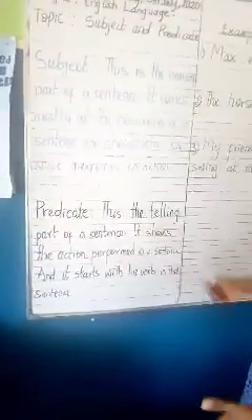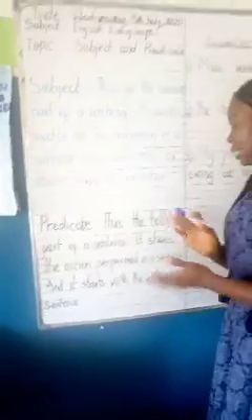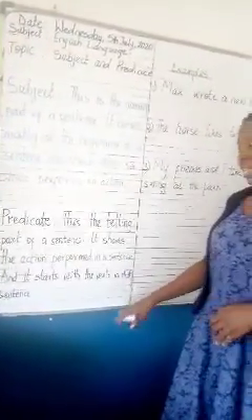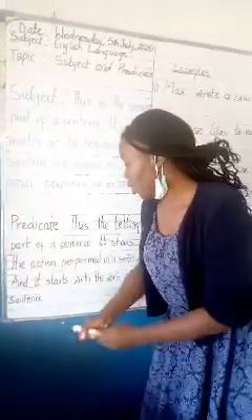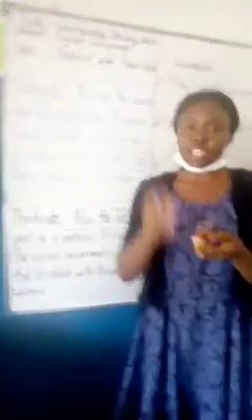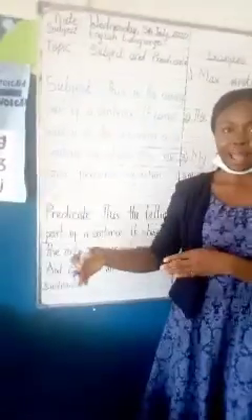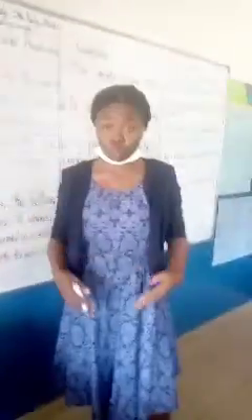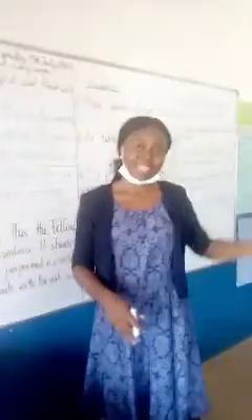Now, what is a predicate? Predicate is the telling part of a sentence. It shows the action performed in a sentence, and it starts with the verb in that sentence. So, like I said earlier, a sentence is divided into two: the performer and the action performed. The subject is the doer, and then the action performed.